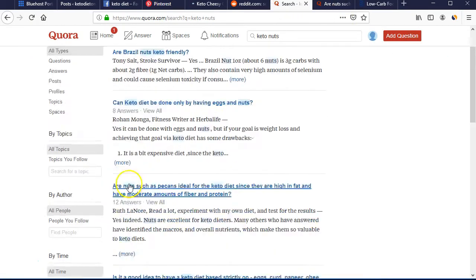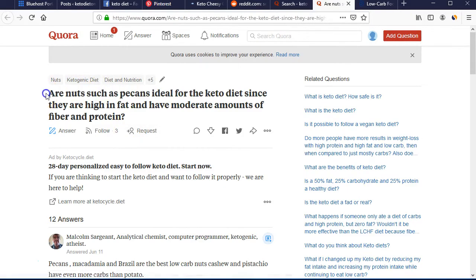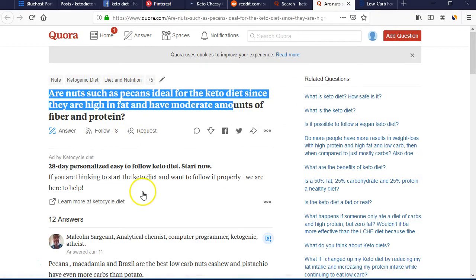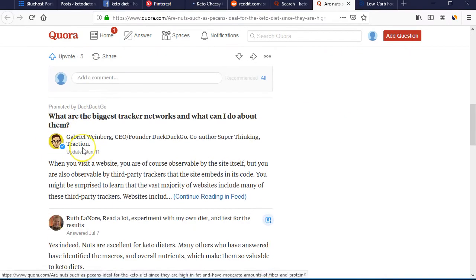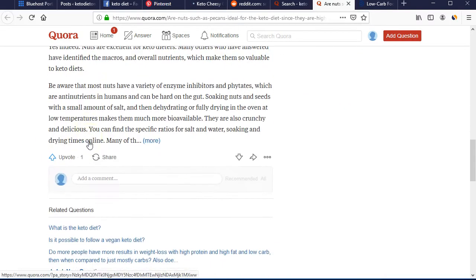So for example, here this person has asked about keto nuts, and this person has replied with different nuts which are good for keto and has linked articles. We can do the same, like we can write these are the good nuts available during keto diet, and below is the link of an article which explains their health benefits. Thereby we can promote our written article, and we can get some free traffic.